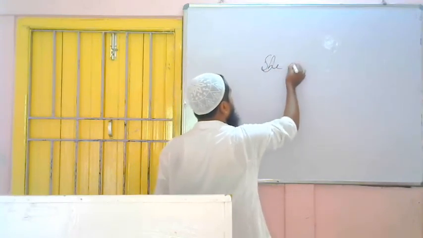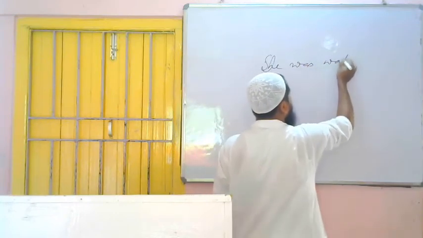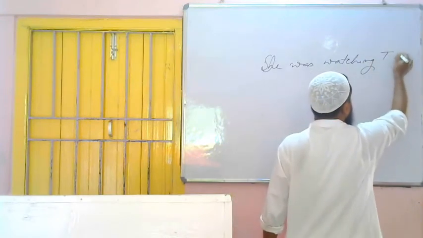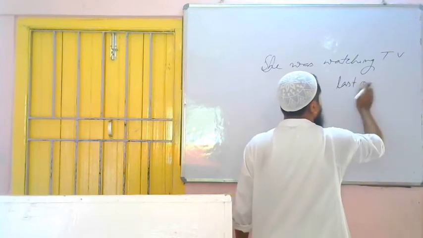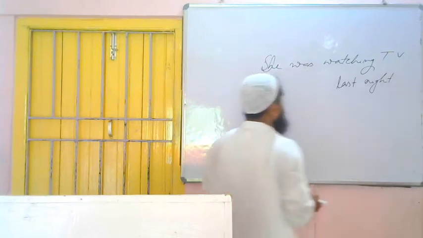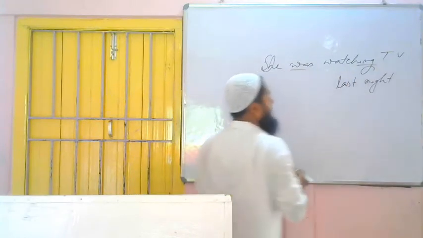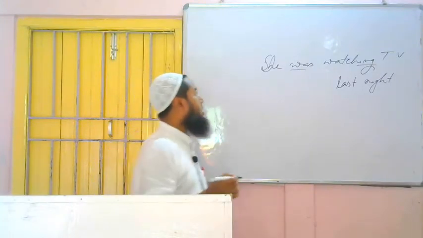She was watching TV last night. So this is a sentence of past continuous tense. How have we understood? Was is there, verb ing is there, so we have understood it is a sentence of past continuous tense. Now we have to find out three things: subject, verb and object.